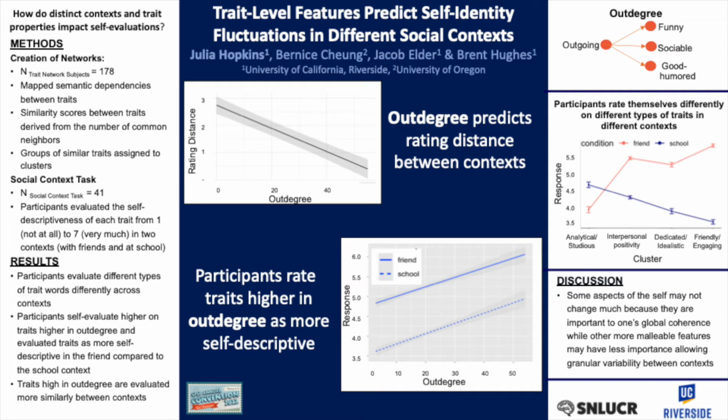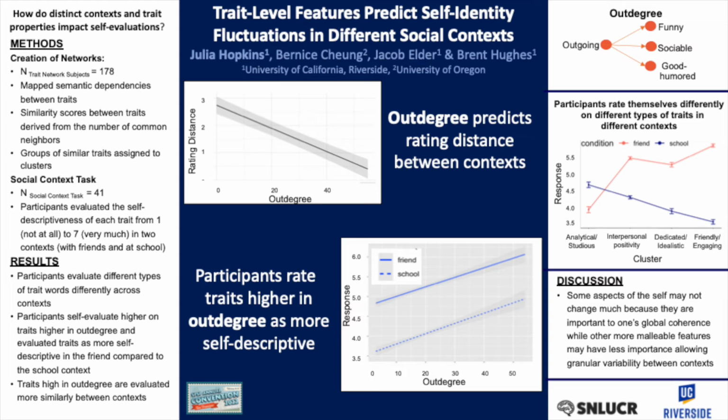The community detection test identified 4 groups of related trait words. We named these trait communities to broadly summarize the types of traits each group described. They fall under analytical studious, interpersonal positivity, dedicated idealistic, or friendly engaging.